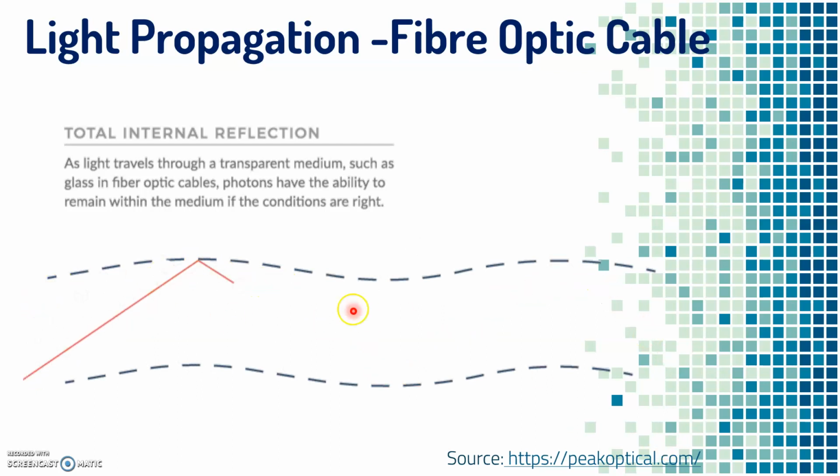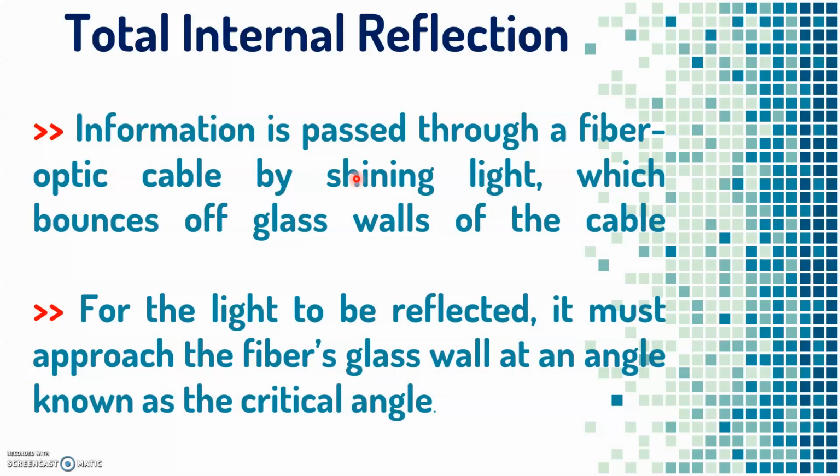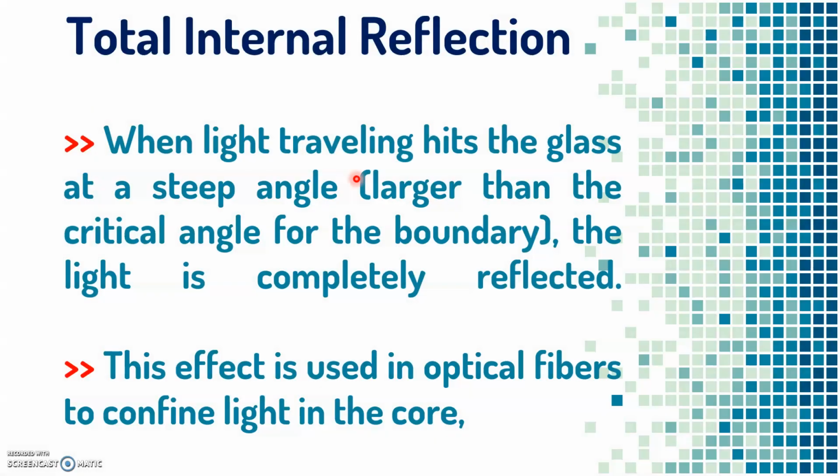This is the core. The light will be reflected inside the core so that it follows total internal reflection. So this effect is used in fiber optics to confine the light in the core.